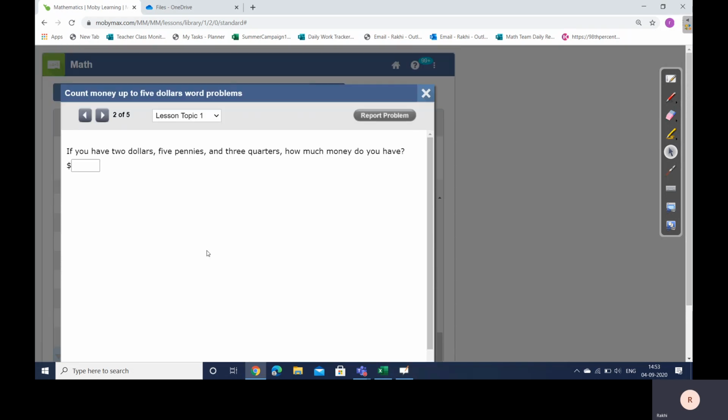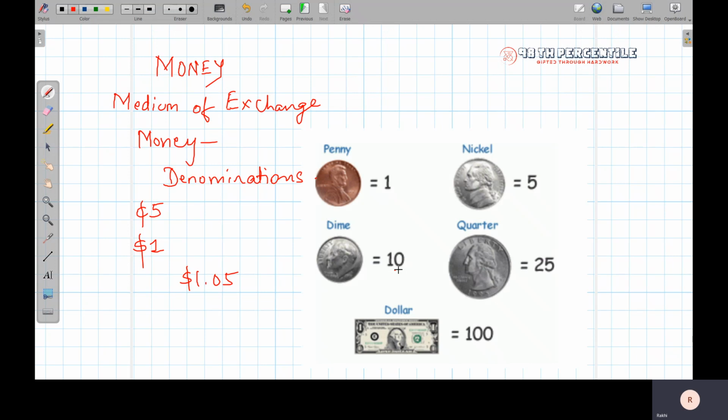Now, suppose, it's similar to the previous one. If you have 9 dimes and 9 pennies and gave 7 of your dimes and a penny to your best friend, how much money do you have now? So 9 dimes and 9 pennies. How much is 1 dime equivalent to? 1 dime is equivalent to 10 cents.